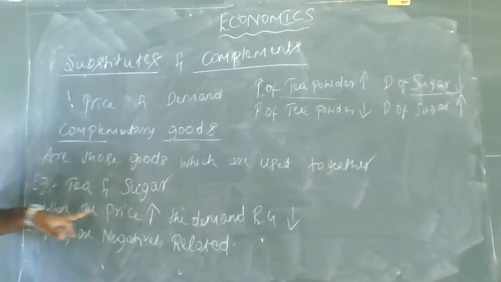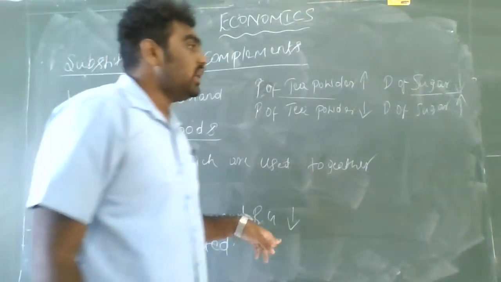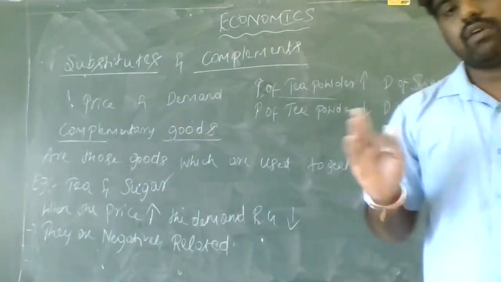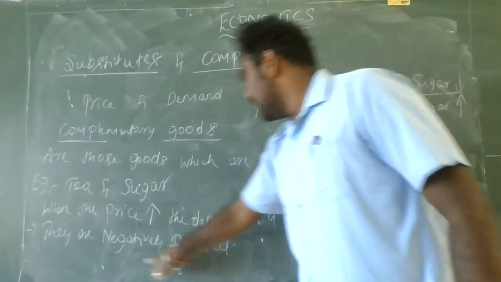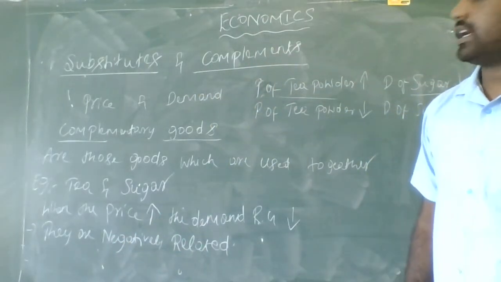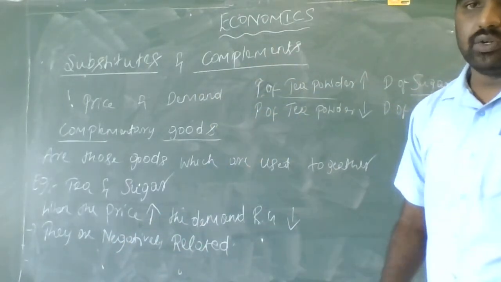When the price increases, the demand of the related good decreases. Where both the variables are moving in the opposite direction, we can call it negatively related. Okay guys, this is all about complementary goods.